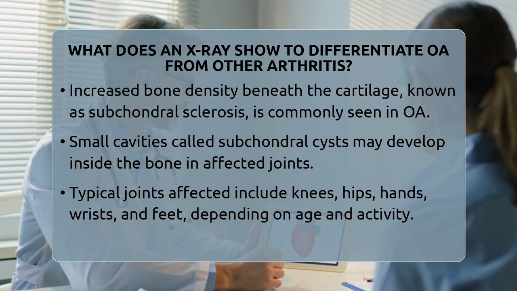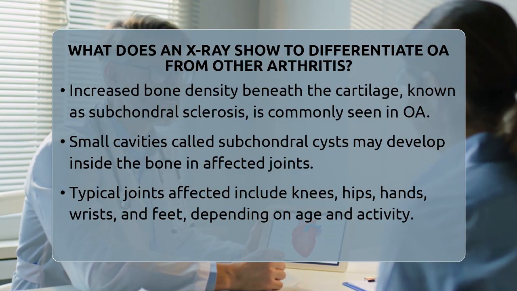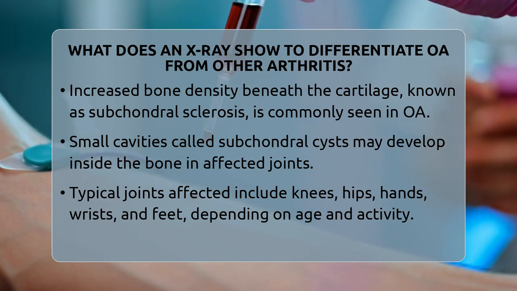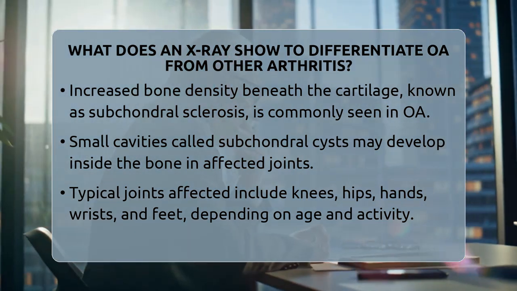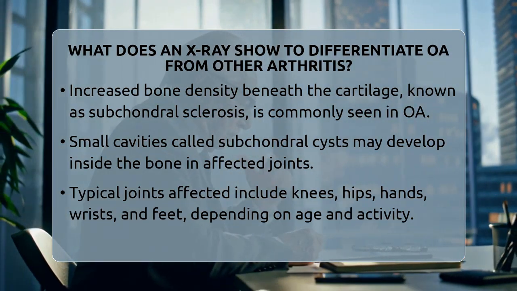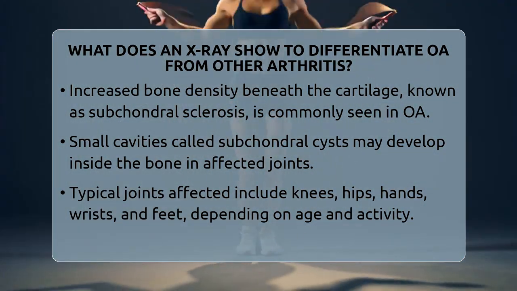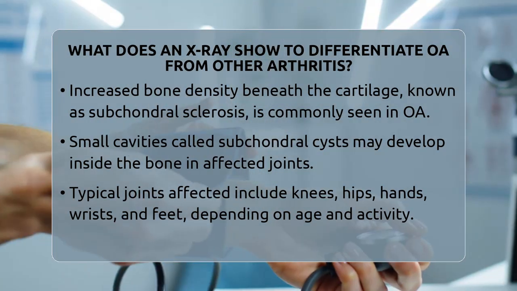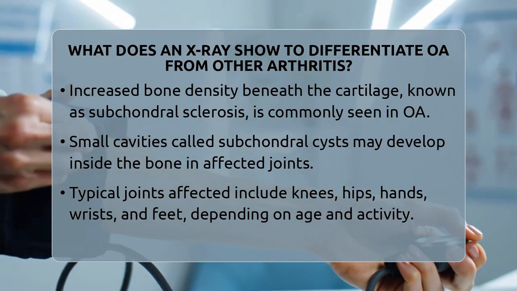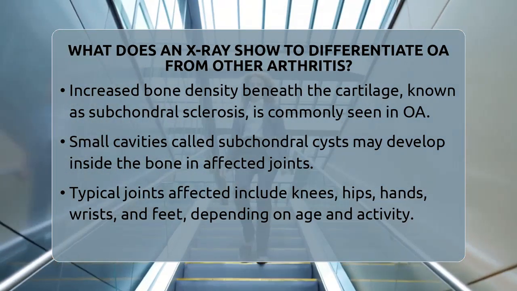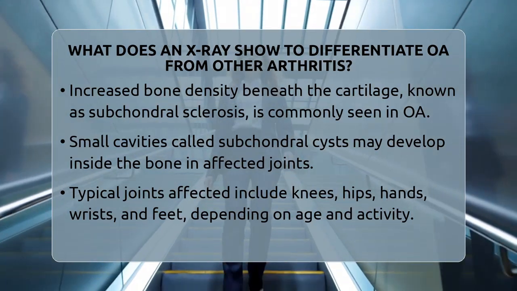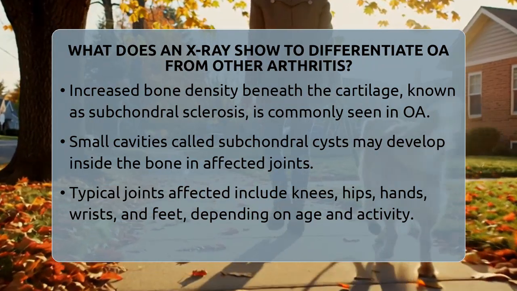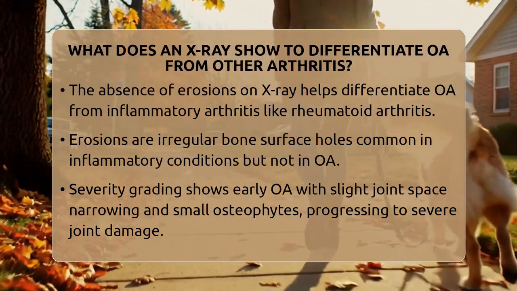These features tend to show up in joints like the knees, hips, hands, wrists, and feet, depending on the person's age and activity level. Now, when doctors want to tell osteoarthritis apart from inflammatory arthritis like rheumatoid arthritis, they look for key differences. The most important is the absence of erosions on the X-ray. Erosions are irregular holes or damage in the bone's surface, which are common in inflammatory conditions. If erosions are present, it suggests rheumatoid arthritis or other inflammatory types rather than osteoarthritis.